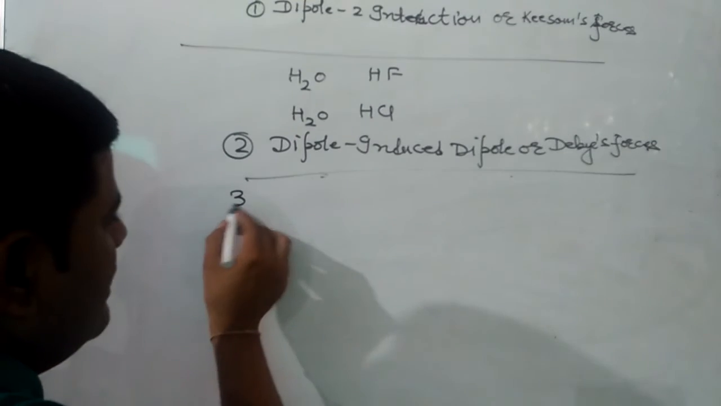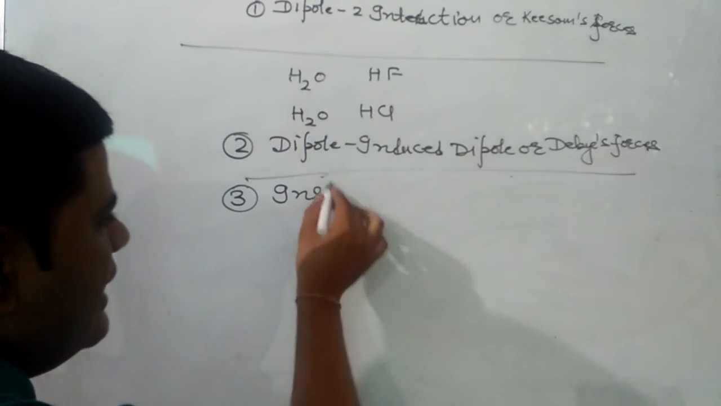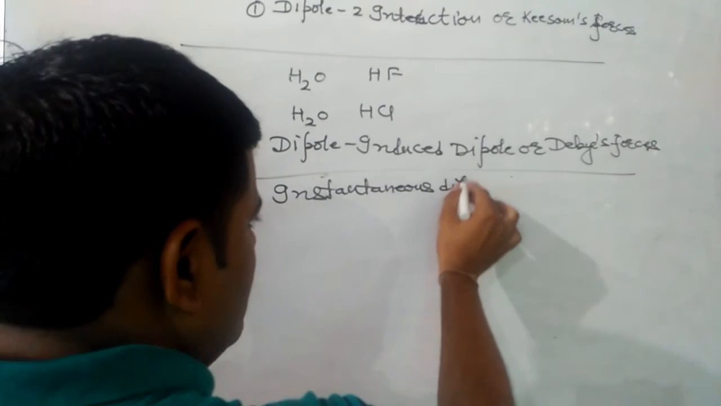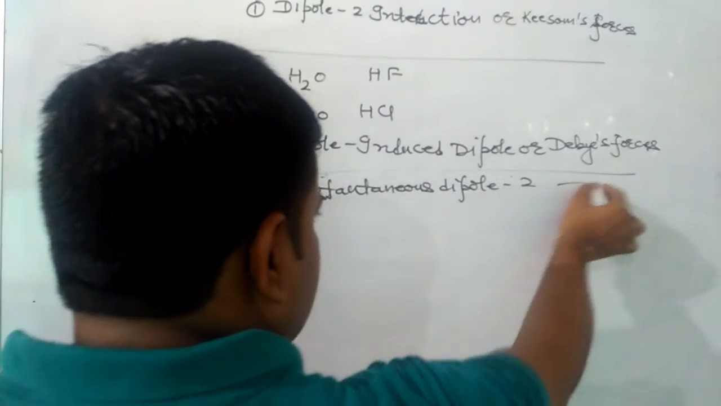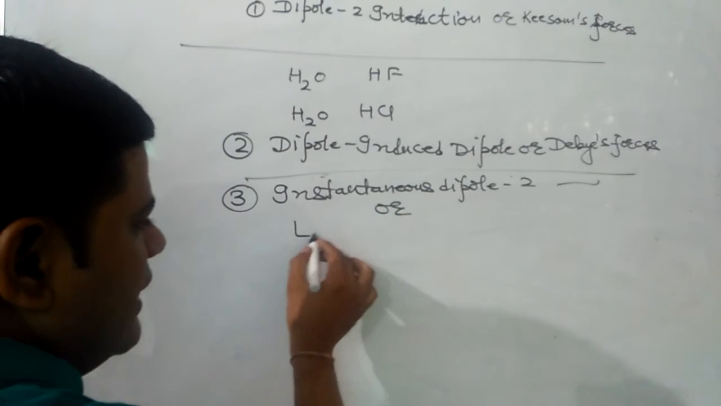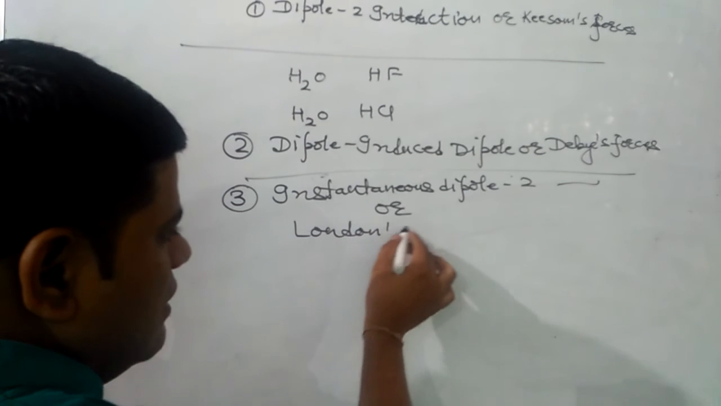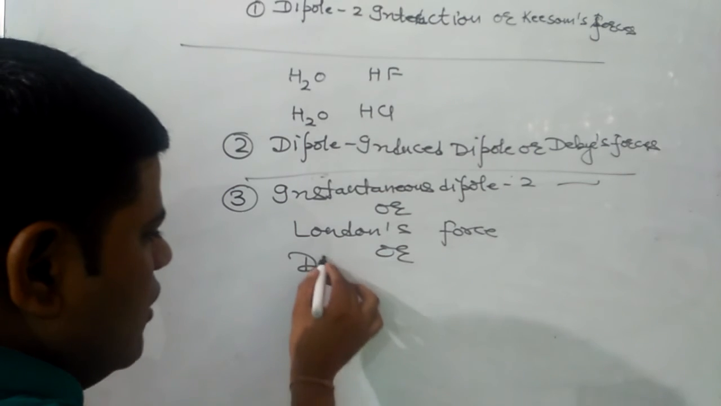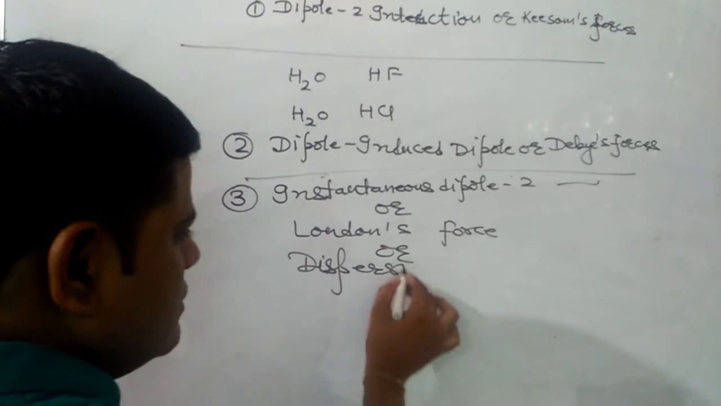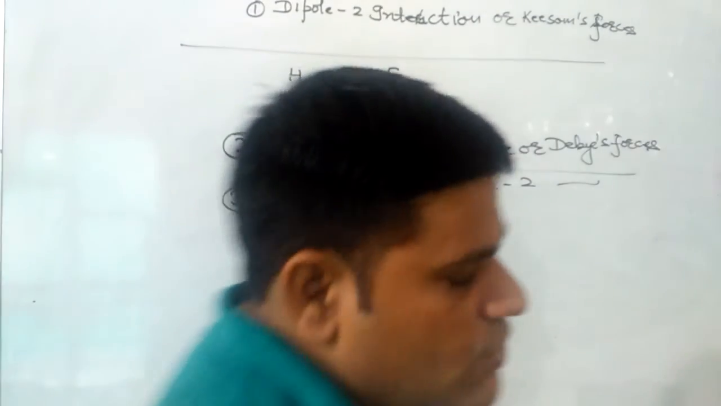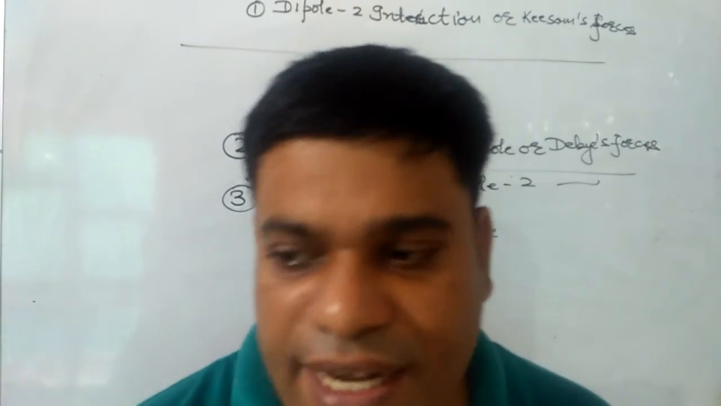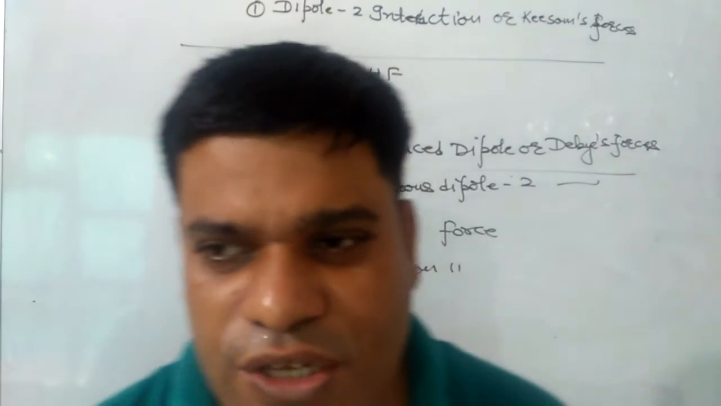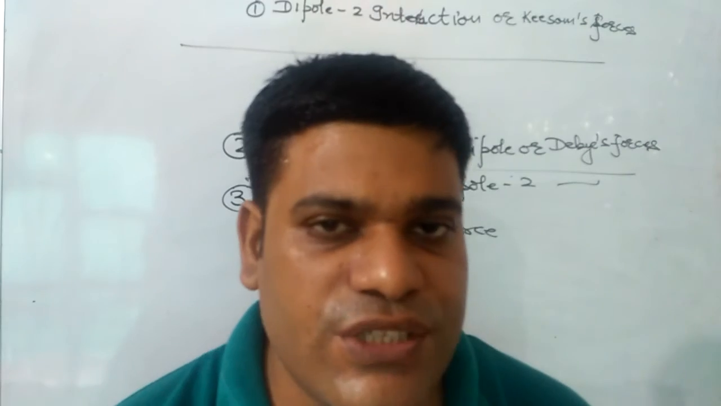Third type will be instantaneous dipole interaction, or London force or dispersion force. These are the forces of attraction between two non-polar molecules, and these are the weakest van der Waals forces.